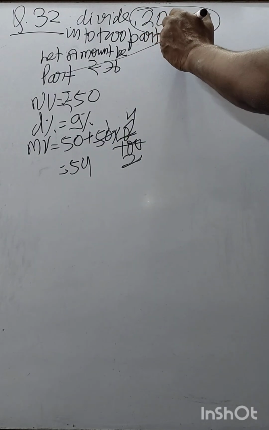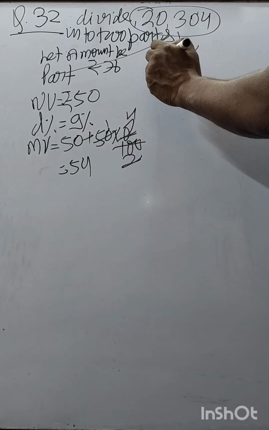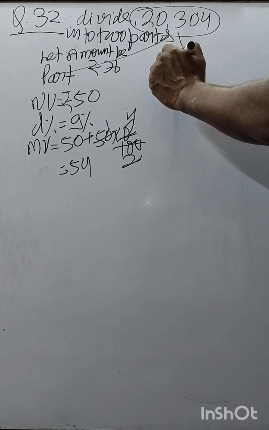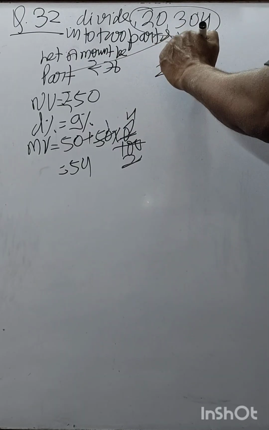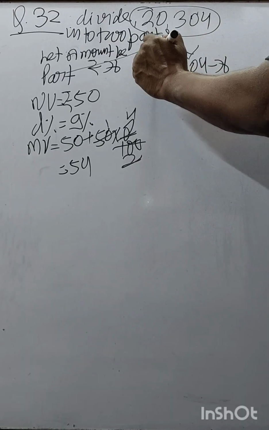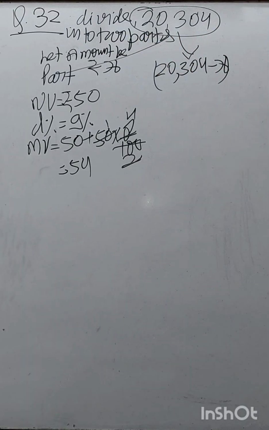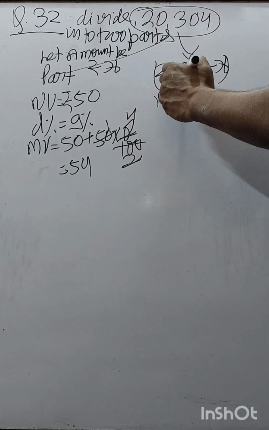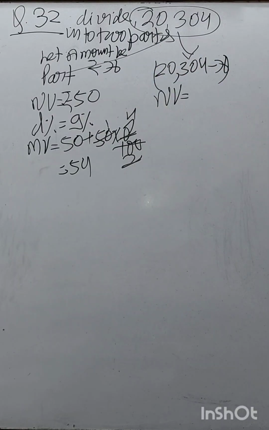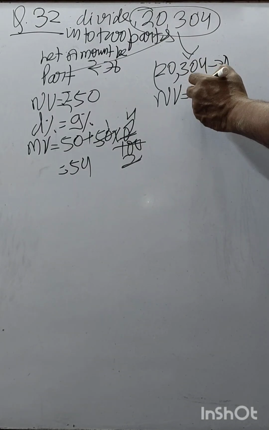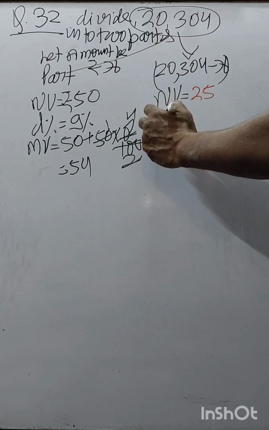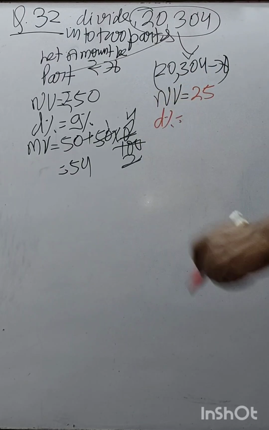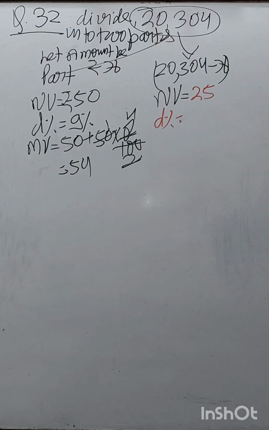And the next part is 20,304 minus x. What is the NV for this? 25 rupees. Okay, 25 rupees is NV. Dividend percent 8%.